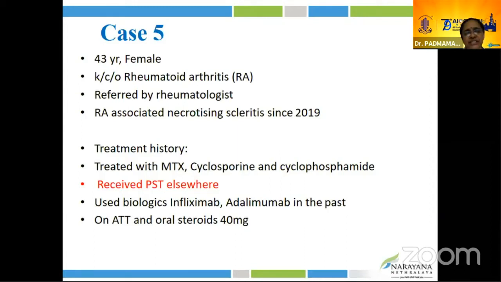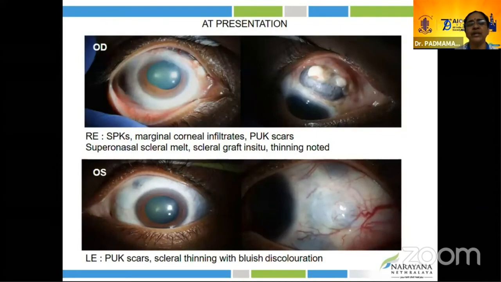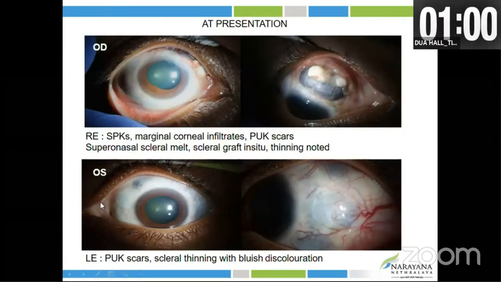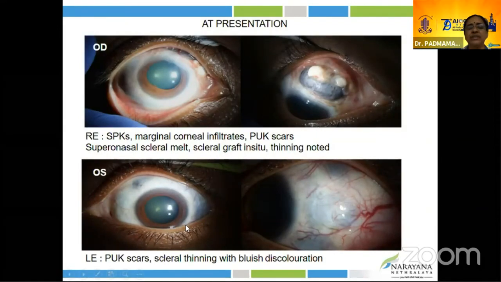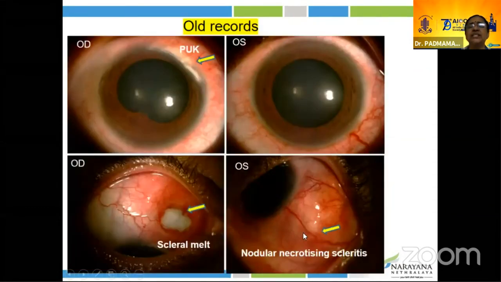Subsequently, they tried infliximab and adalimumab, which did not work. Then anti-TB drugs and oral steroids were started. At this moment, the patient was still not responding to a satisfactory level. Then she was referred to us for a second opinion. This is SPK, marginal infiltrate with corneal melt, and we could also see the scleral thinning and scleritis. This is an old record. She had a PUK with active scleritis.